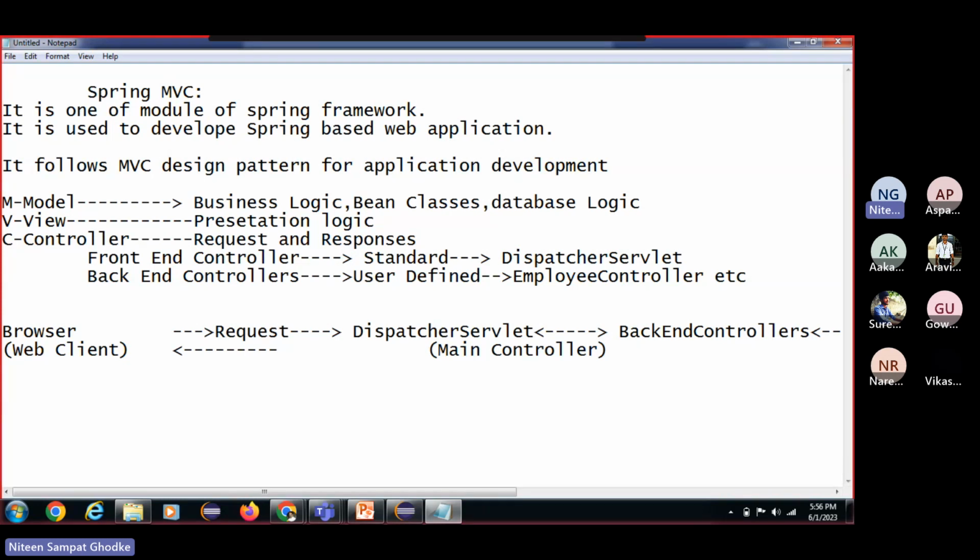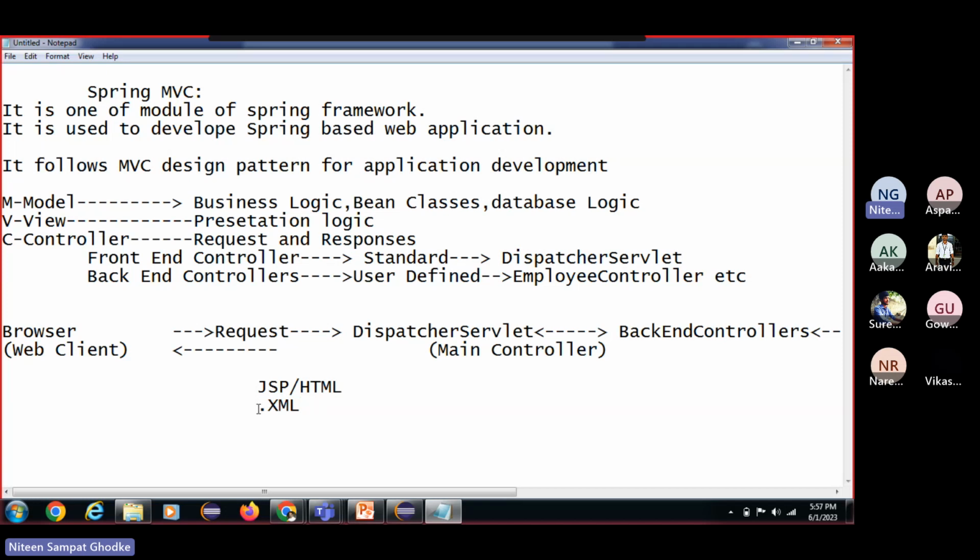While doing this, programmatically, no doubt, the JSP files as well as the HTMLs are needed. With that, we can use XML configurations. It's not that we have to use only XML. We can use the Java configuration as well as the XML configuration. Just now we discussed the Java configurations. So either you can go for the Java configuration, or the XML configuration. Here I'm discussing the XML configuration.